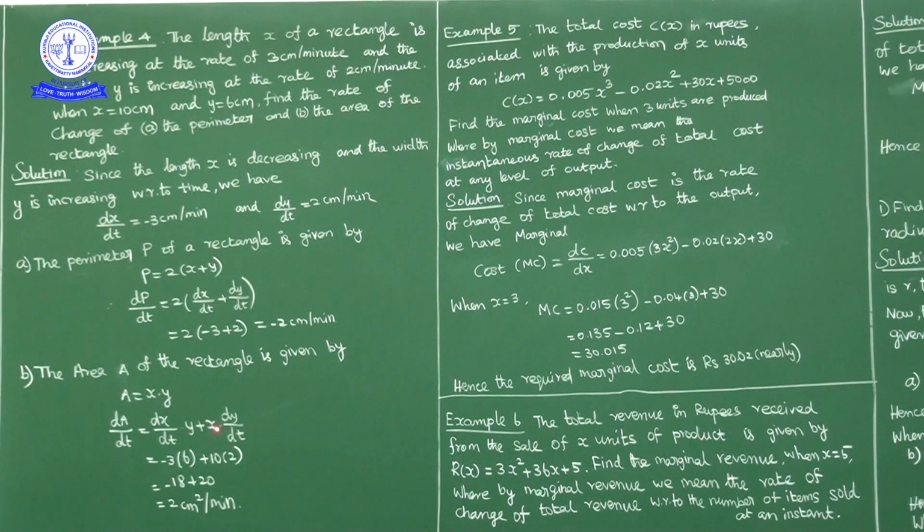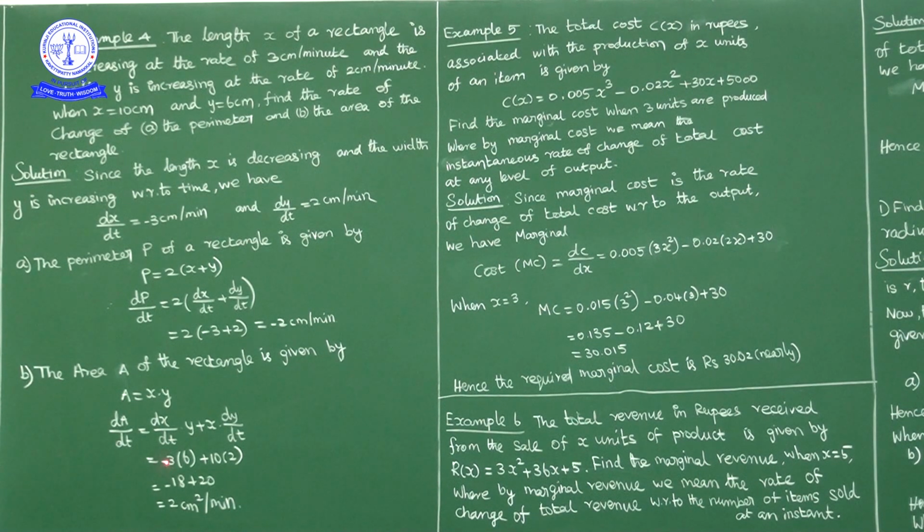So dx by dt is minus 3, and dy by dt is 2. So what do we get? Minus 3y plus 2x. The x value is given as 10 cm and the y value is given as 6 cm. So in place of x substitute 10, and in place of y substitute 6.